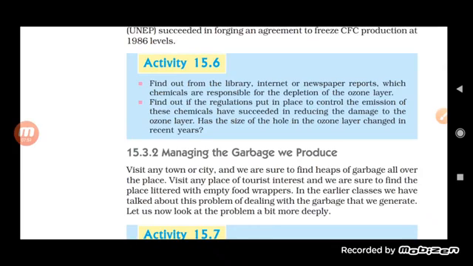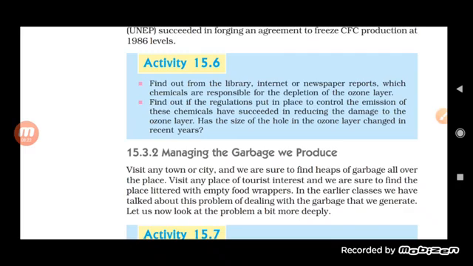Now see here, CFC is not only released by refrigerants, but also by aerosols and air conditioners. These all release CFC, which is responsible for ozone depletion. Now let us see the next topic, and the next topic is managing the garbage we produce.